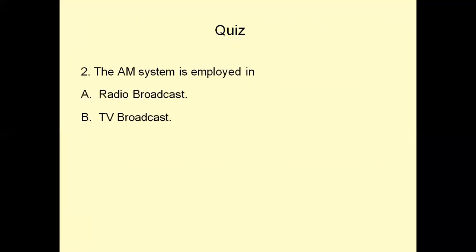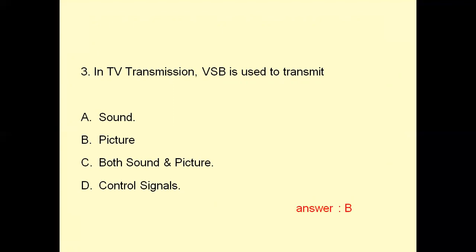The AM system is employed in: radio broadcast, TV broadcast, carrier telephony, all of the above. The answer is all of the above. Radio uses AM, in TV, VSB modulation is used, in carriers a variation of AM is used, and in carrier telephony AM is used. So, all of the above. In TV transmission, VSB is used to transmit: option A, sound; option B, picture; option C, both sound and picture; option D, control signals. Option B, picture transmission. In TV transmission, VSB is particularly used for picture video transmission.